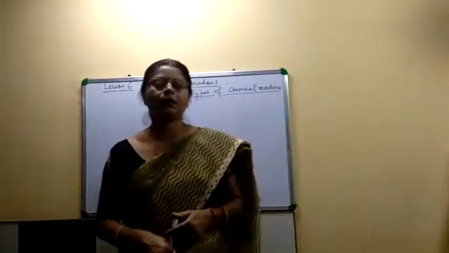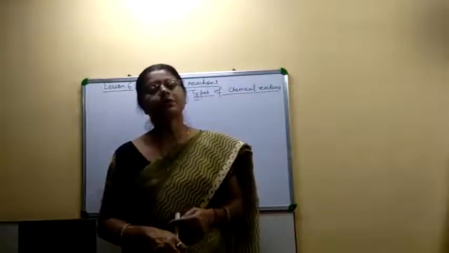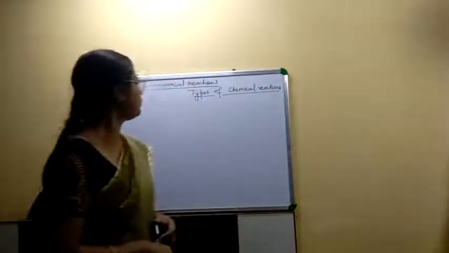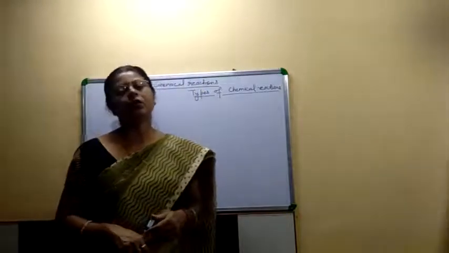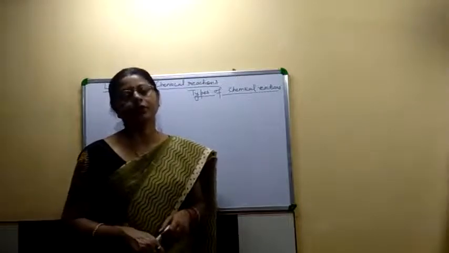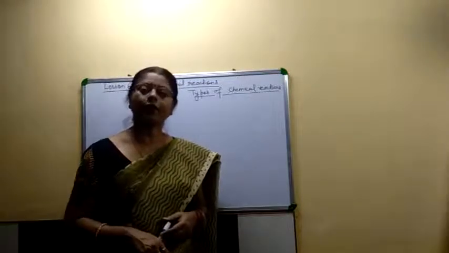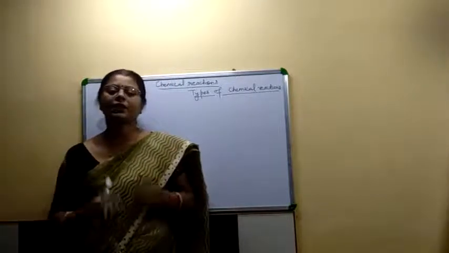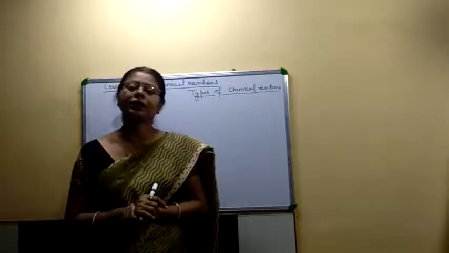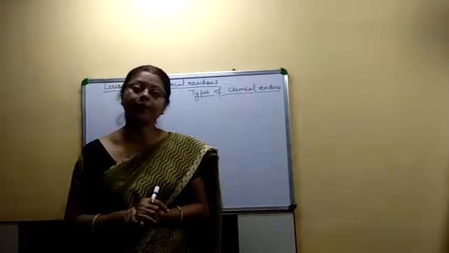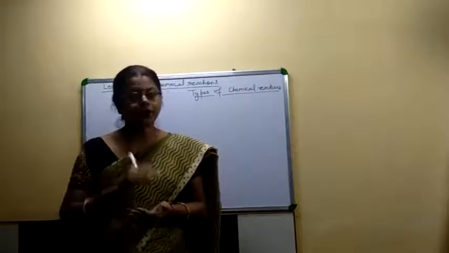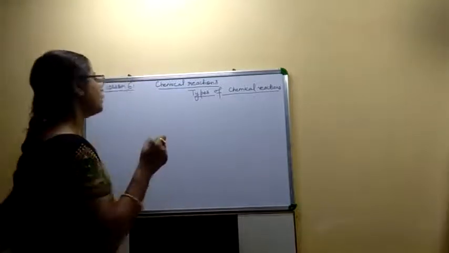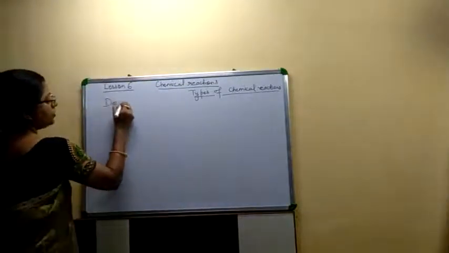Hello class 8 children. In chapter 6, chemical equations, I taught you chemical reactions. I taught you the combination reaction, which takes place when two atoms combine together to form a new product, meaning a new single compound is formed. Then the type of reaction is known as a combination reaction. Today I am going to teach you a new type of reaction, which is known as decomposition reaction.